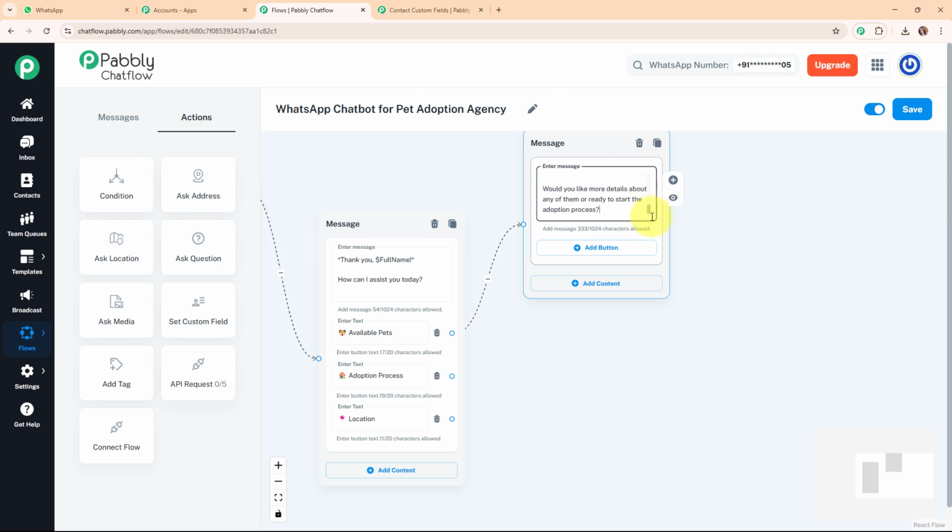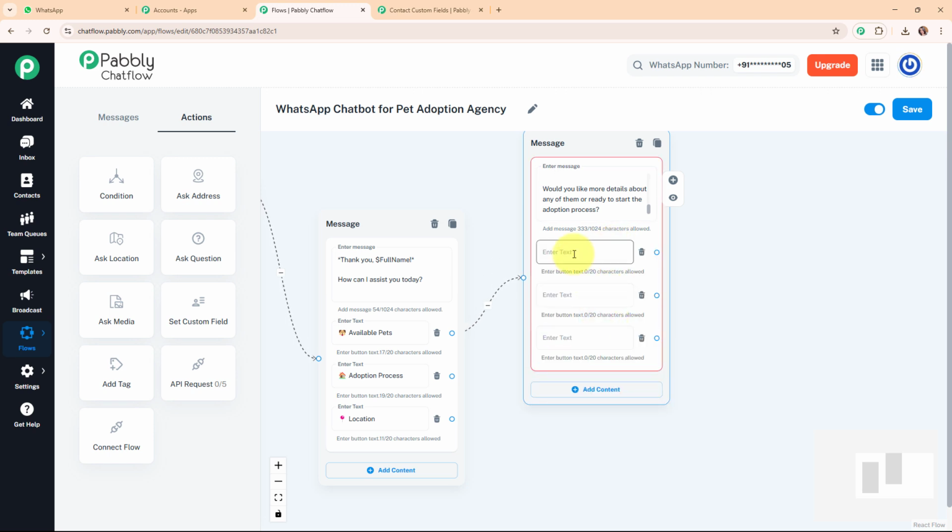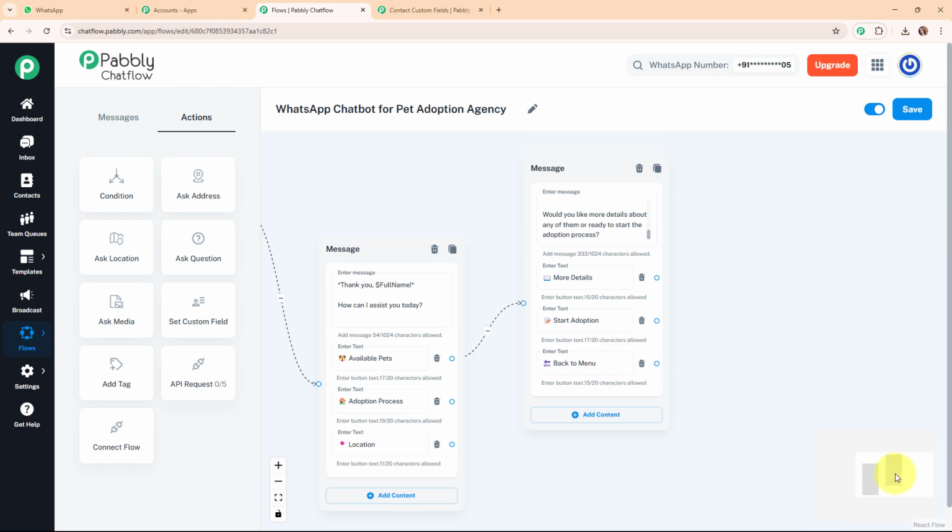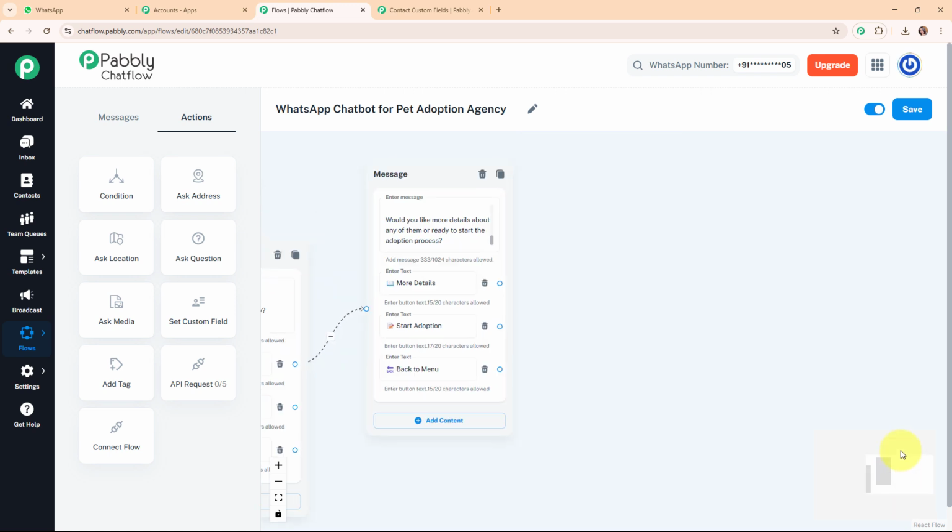So here I've added some pets available with their details, and then it says, would you like more details about any of them or ready to start the adoption process. And now after asking this question, I'm going to add quick reply buttons over here with the text as more details, start adoption, and back to menu. And with this we have successfully set up this message box as well.